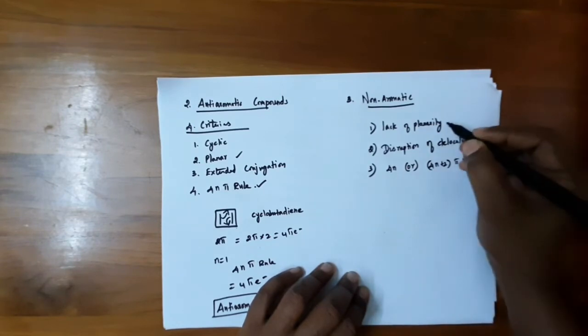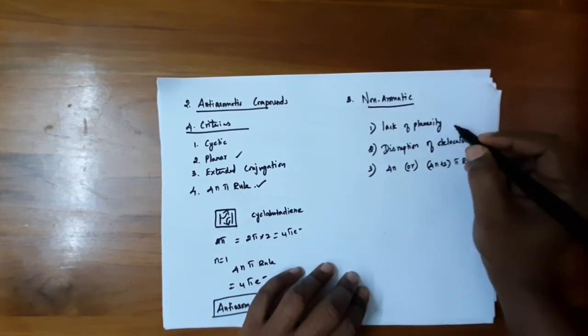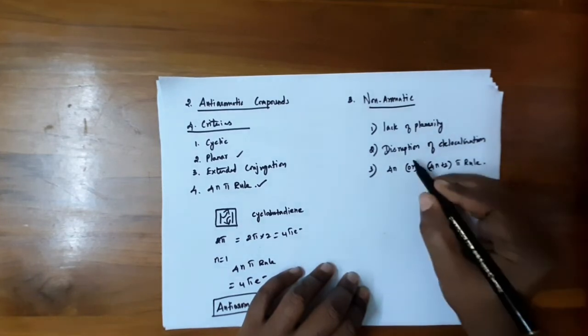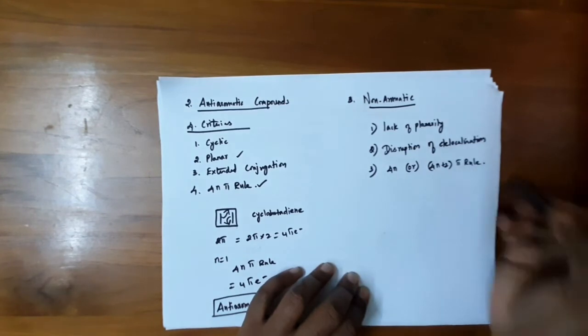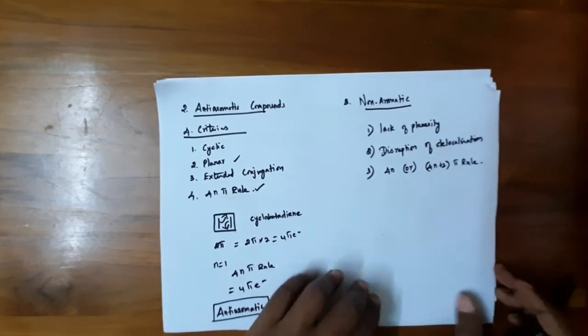The first one is lack of planarity; the molecule is non-planar. There is a disruption in the delocalization. It may follow either the 4n or 4n plus 2 pi rule. Let's see the example.